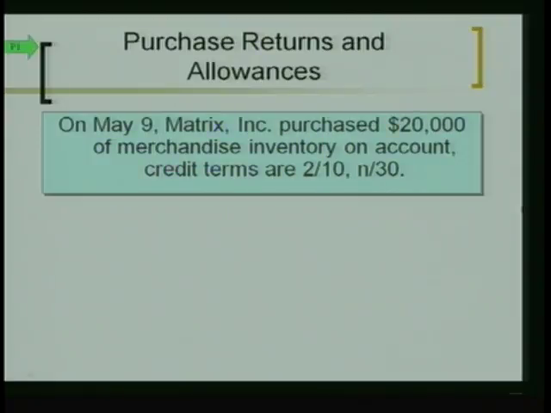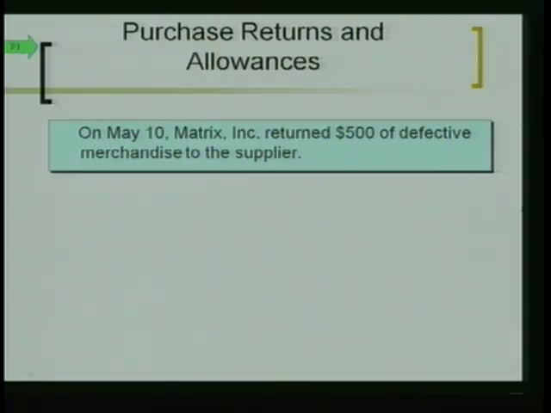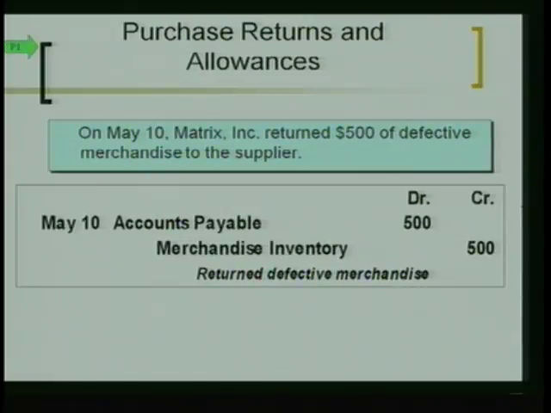Okay, on May 9th, Matrix Inc. purchased $20,000 of merchandise inventory on account. Credit terms are 2/10, net 30. Well, that's the journal entry. We debit merchandise inventory, we credit accounts payable. Now, on May the 10th, we returned $500 of defective merchandise to the supplier. We haven't paid yet, so all that happens is we decrease our liability, we debit our accounts payable by $500, and we also decrease or credit merchandise inventory because we don't have it anymore.